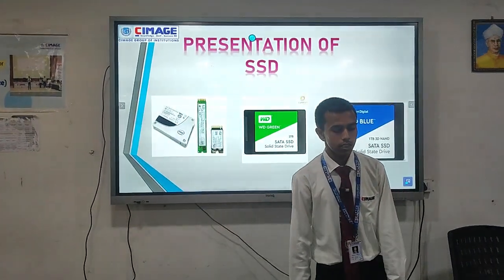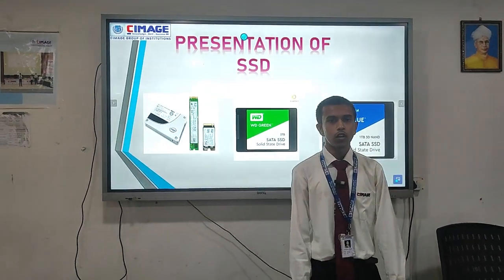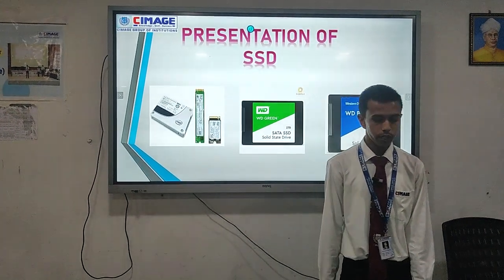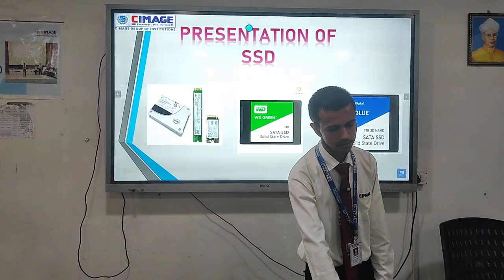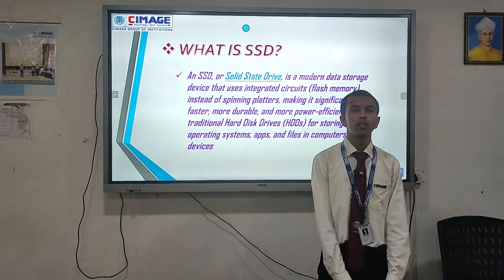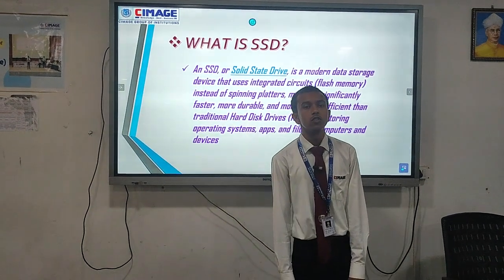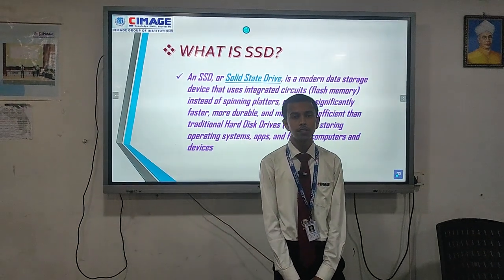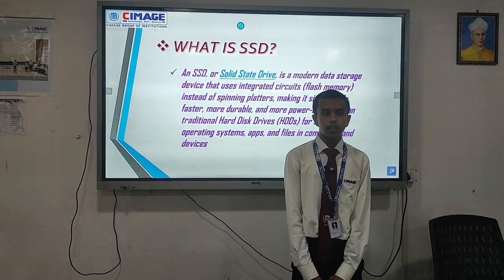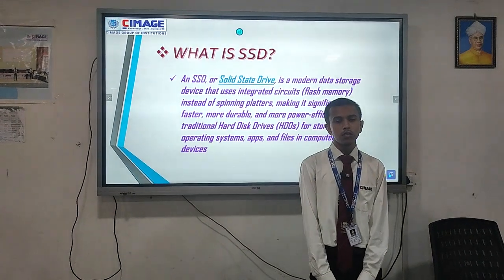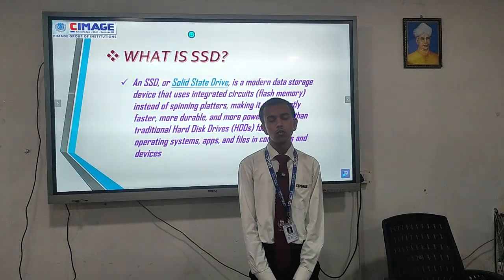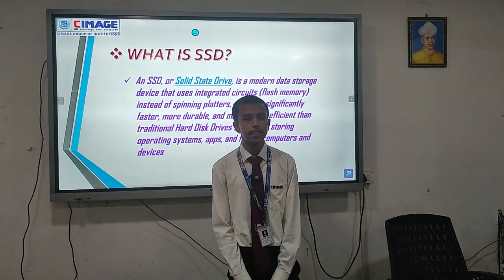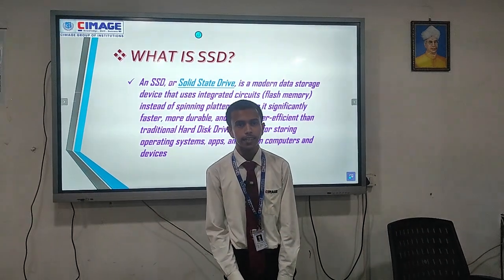Our presentation today is about SSD, which means solid state drives. Here are some pictures of an SSD. Firstly, we have a question: what is SSD? SSD is a modern storage device where we store our data files for our system. It is based on modern technology, not on old spinning platters like hard disks.